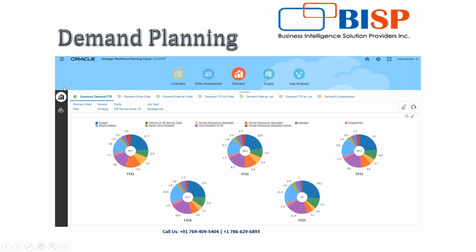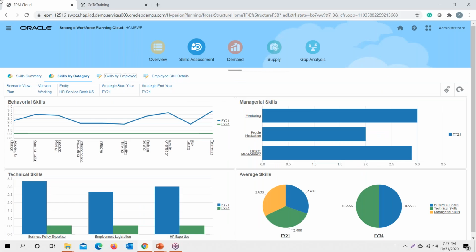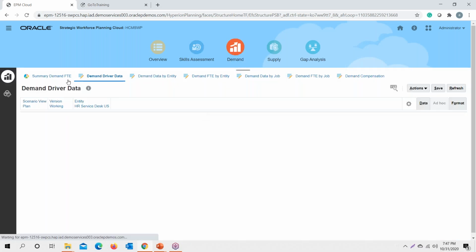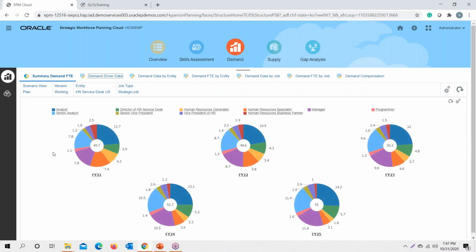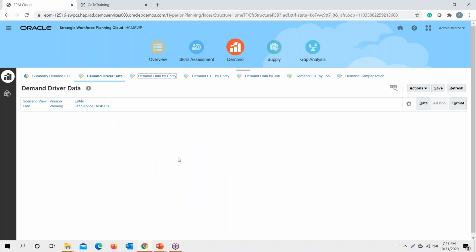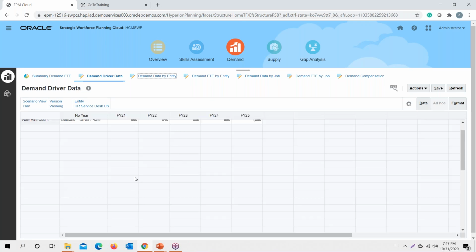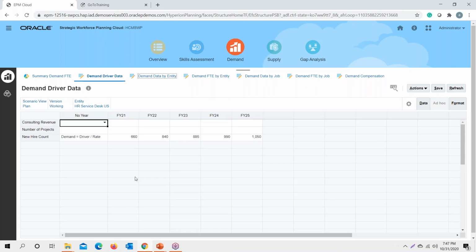So how does this work? Let me move to demand. Under demand, we have a summary of all the demand FTE that are required, a complete graphical view for all the strategic jobs, and the required FTE count. And then we have the demand driver data. Now, what is this demand driver data and how could we utilize it?